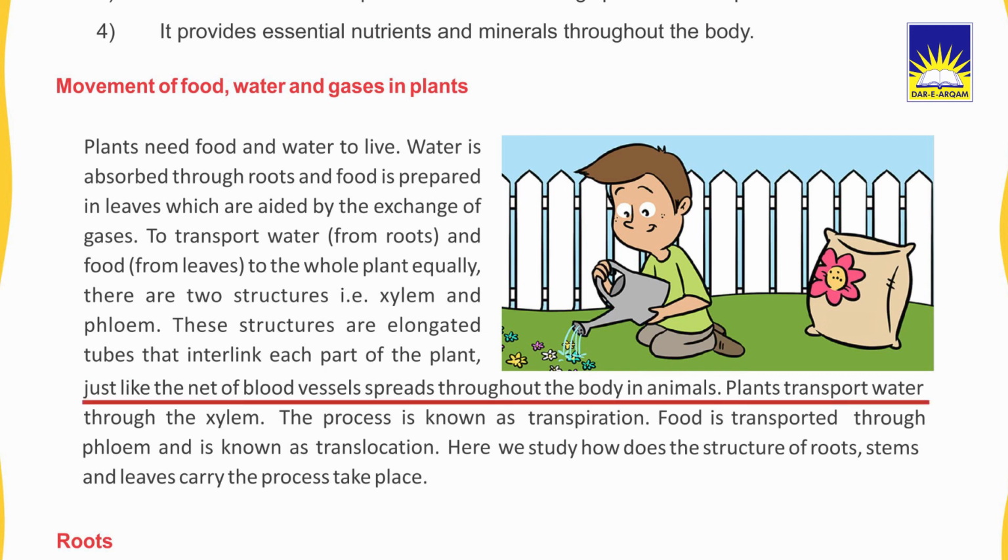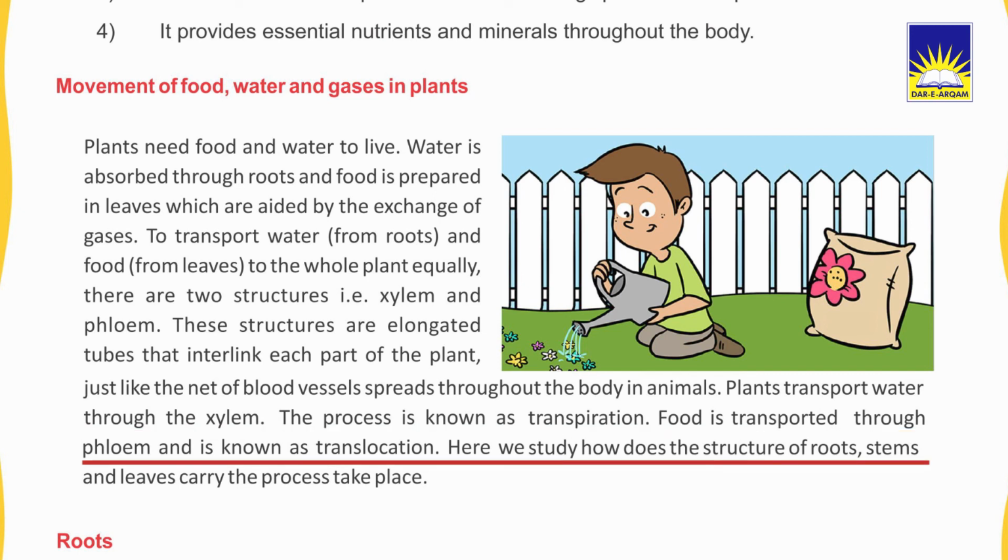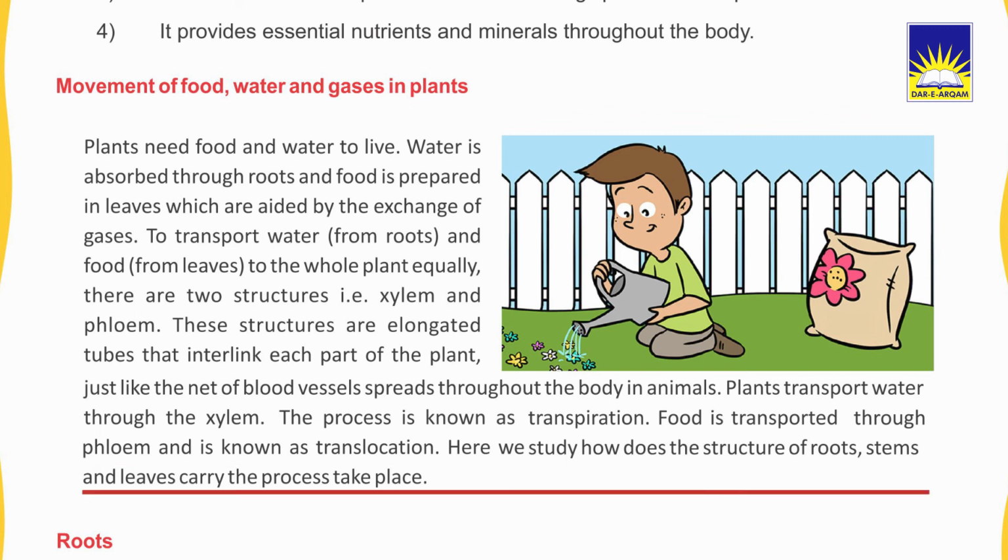Just like the net of blood vessels spreads throughout the body in animals, plants transport water through the xylem. The process is known as transpiration. Food is transported through phloem and is known as translocation. Here we study how the structure of roots, stems and leaves carries out the process.